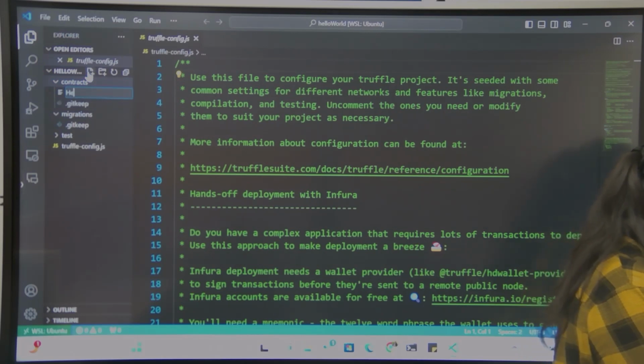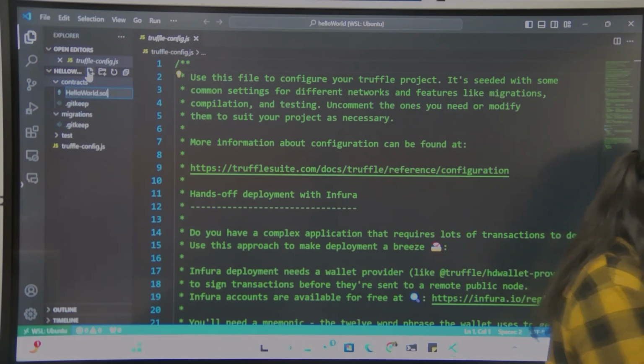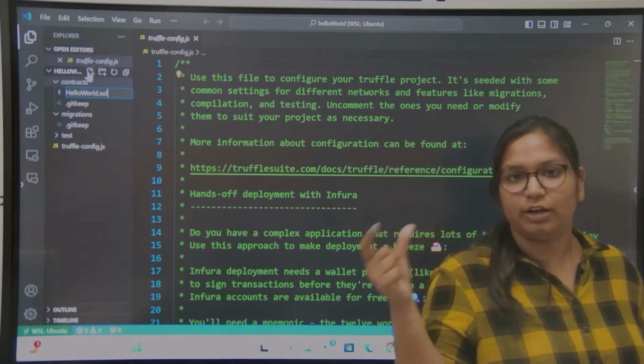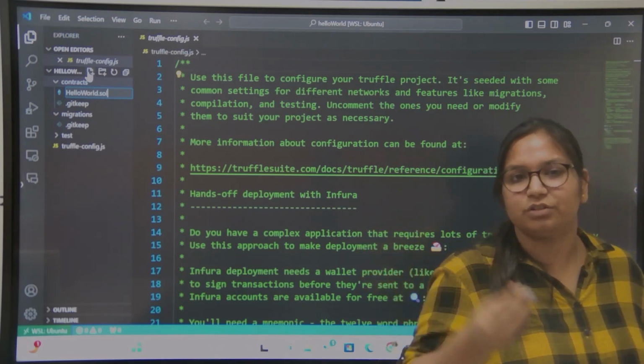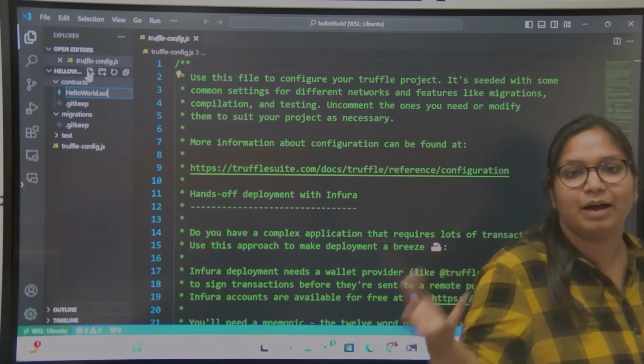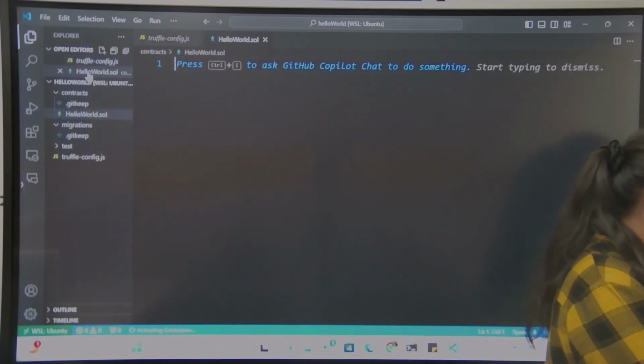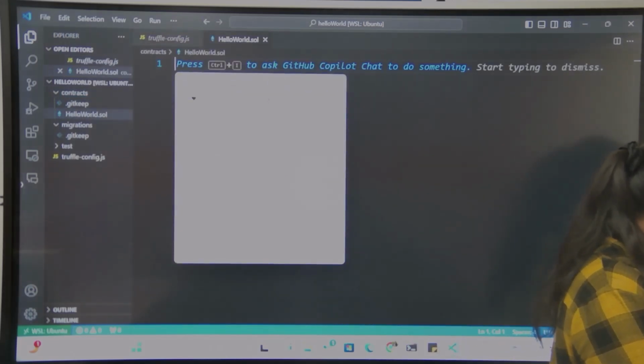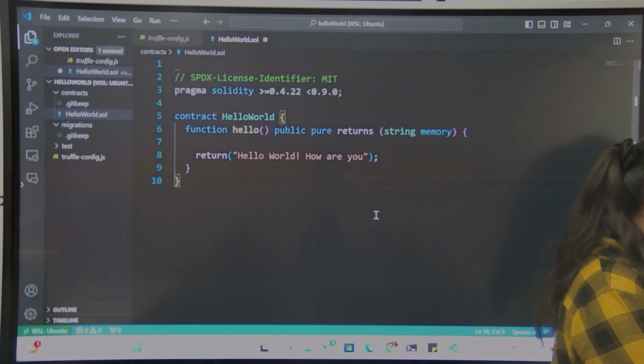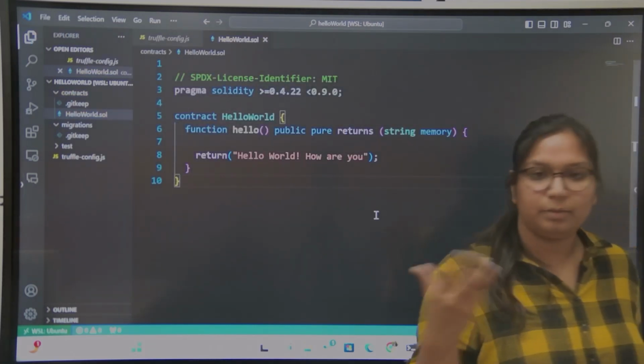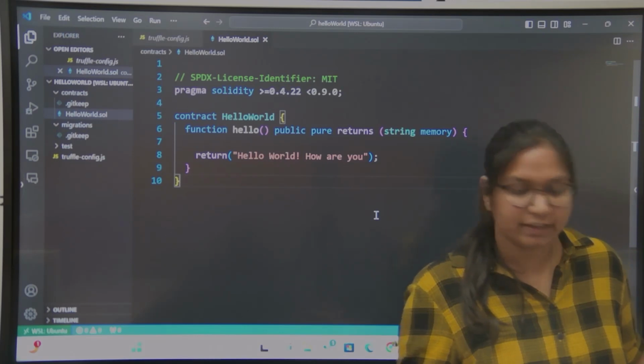I'm providing the name helloworld.sol. .sol is the extension for saving the Solidity file or the smart contract file. So this is our hello world program that is written in Solidity.